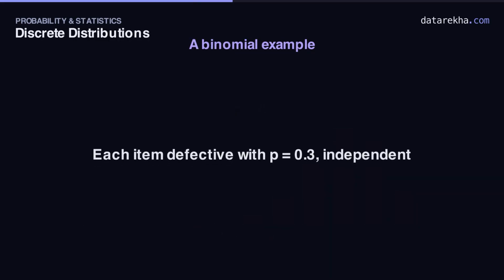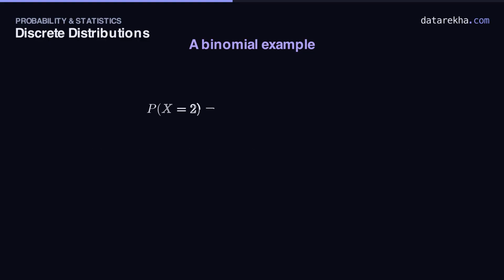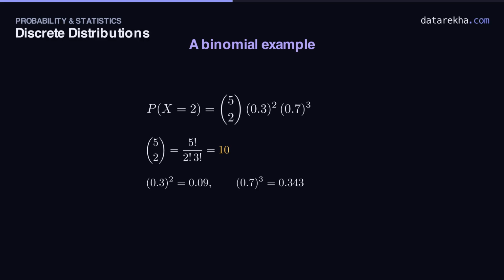Let's put it to work. A machine turns out items, each defective independently with probability 0.3. You inspect 5. What's the chance exactly 2 are defective? Straight from the PMF, P of x equals 2 is 5 choose 2 times 0.3 squared times 0.7 cubed. Work the pieces. 5 choose 2 is 10. 0.3 squared is 0.09 and 0.7 cubed is 0.343.